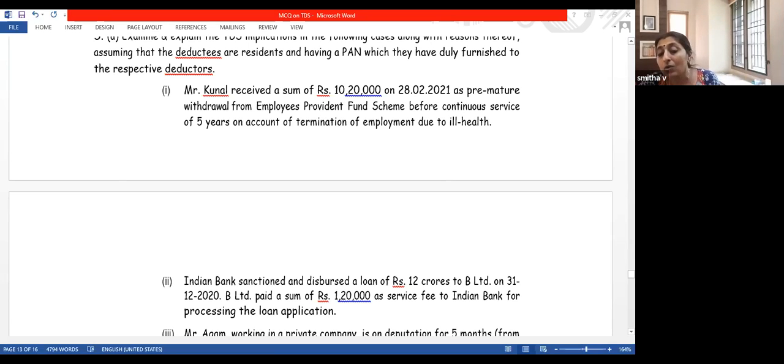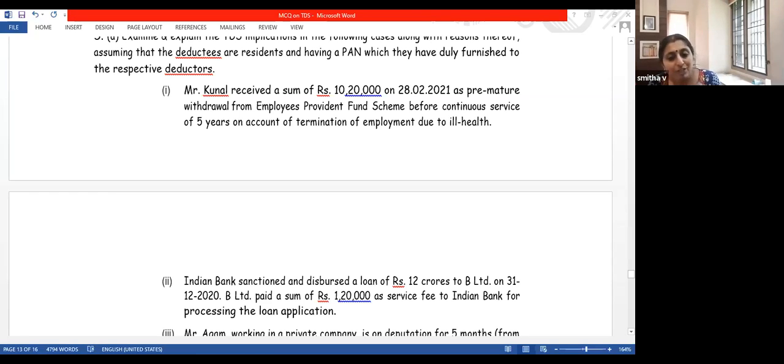In salary, we have generally said that the amount received from a provident fund at the time of maturity or retirement is exempt. But if you have not rendered continuous service of 5 years with that employer, then the amount received from a provident fund will be taxable. That is in the salary chapter, the first chapter.